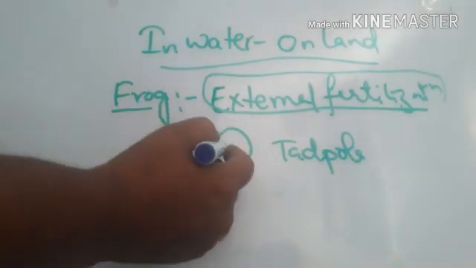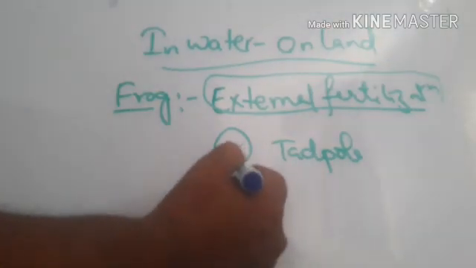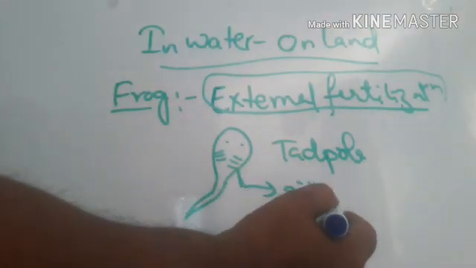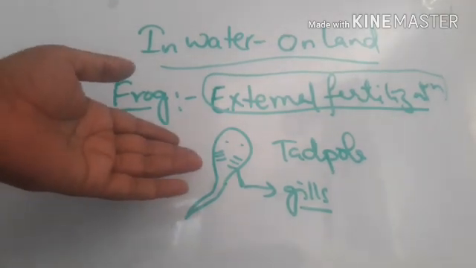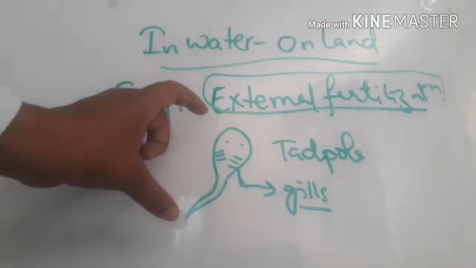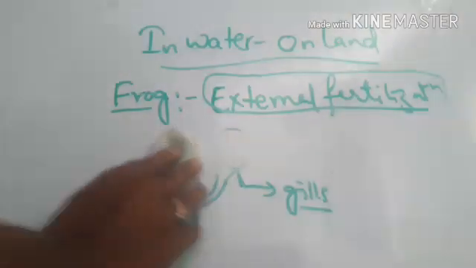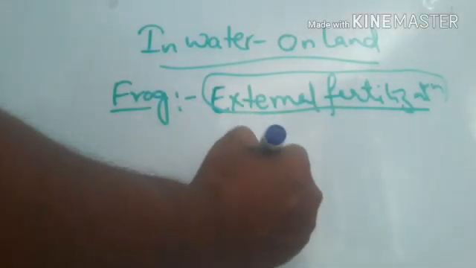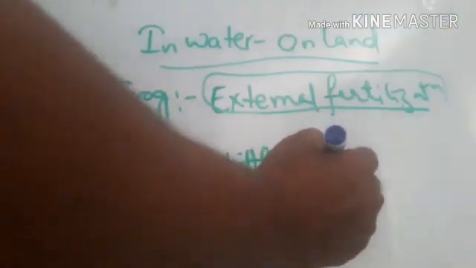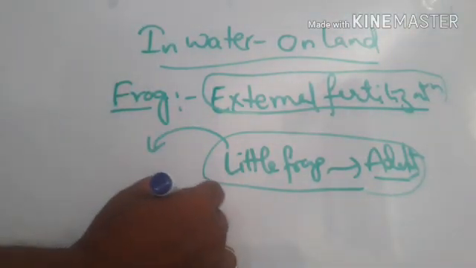Here the tadpole respires through gills, like a fish. With the help of gills it is able to breathe the oxygen present in the water when it is in the baby form, whereas when it develops into a very little frog, it comes out of the water and can survive on the land.